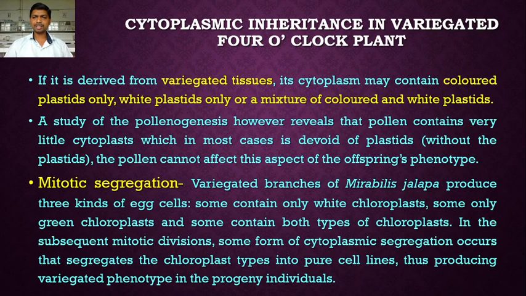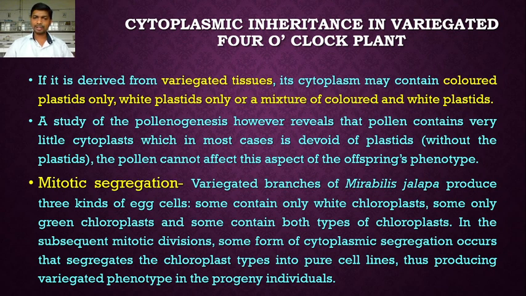The variegated branches of the Mirabilis jalapa produce three kinds of egg cell. Some contain only white chloroplast, that is leucoplast, some only green chloroplast, and some contain both types of chloroplast, that is white plastids and colored plastids. So in the subsequent mitotic divisions, some form of cytoplasmic segregation occurs that segregates the chloroplast types into pure cell lines, thus producing a variegated phenotype in the progeny individuals.